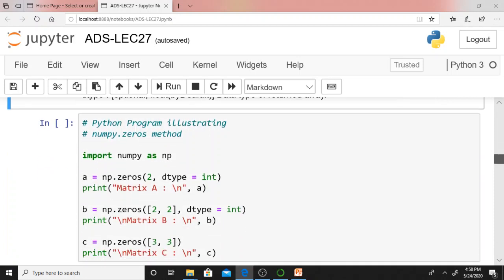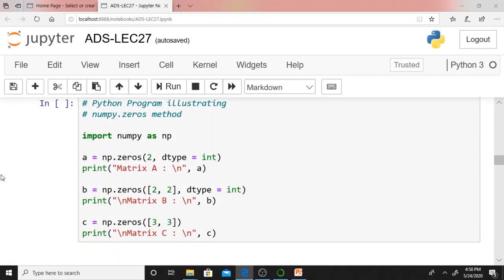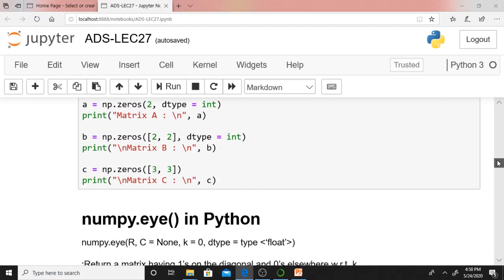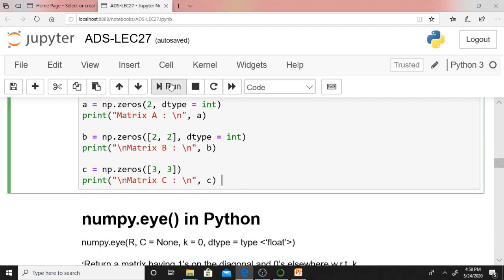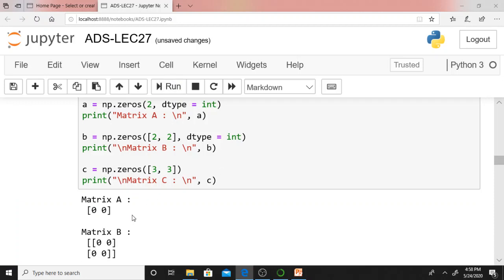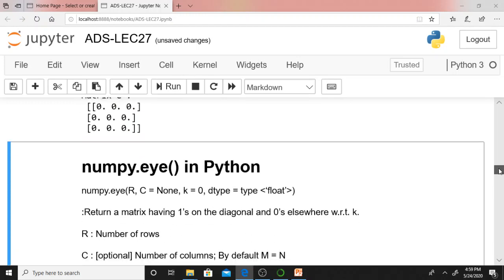np.ones is similar to np.zeros. np.zeros with 2 means with 2 elements a single dimensional array will be created. 2 by 2 means a 2 by 2 matrix. Here we are not specifying the data type, therefore its data type must be float. By default data type is float. Earlier we were saying about ones, now we are saying about zeros.